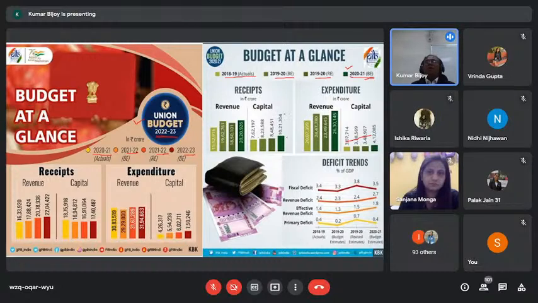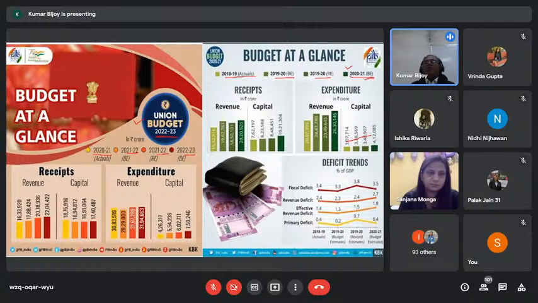So you will not be able to see capital receipt here. For the time being, leave capital receipt and concentrate on revenue receipt. 15.52 moved to a target of 20.22 in 2020-21, which actually got collected as 16.33. There is a 4 trillion loss.